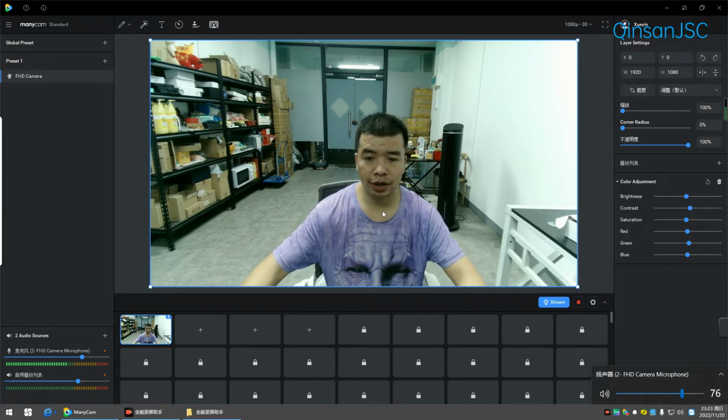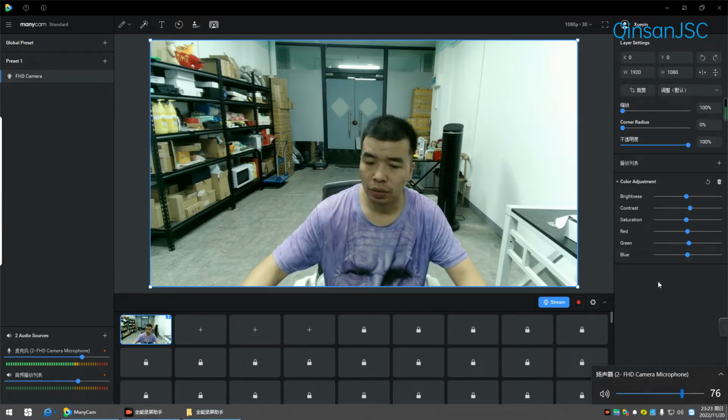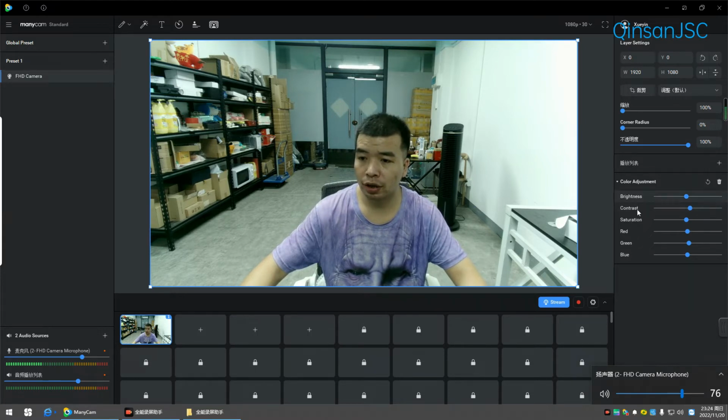And we can see the image effects in the screen area. The effect is pretty good. That's because the algorithm in the camera already optimized relative data for beautify effects. While on professional stream live app like ManyCam, we can also adjust all the parameters like brightness, contrast, saturation, and color. Let's try to adjust the color to see the difference.